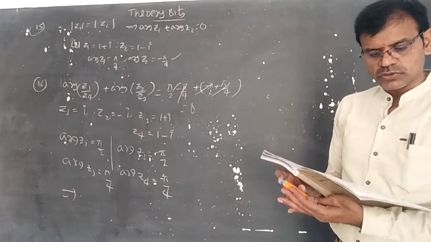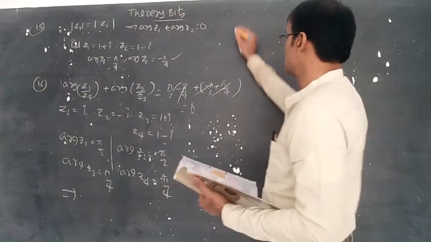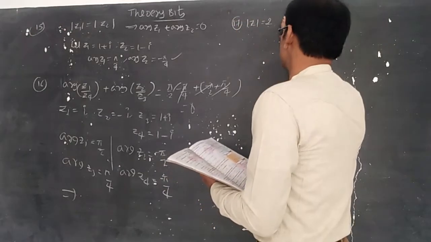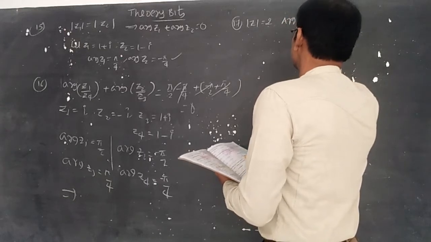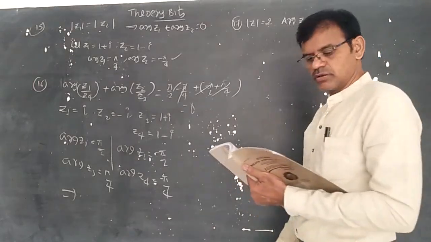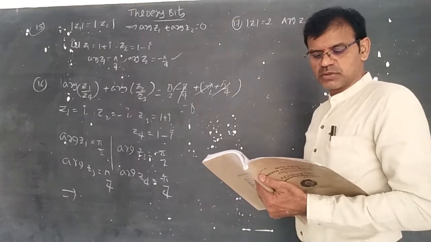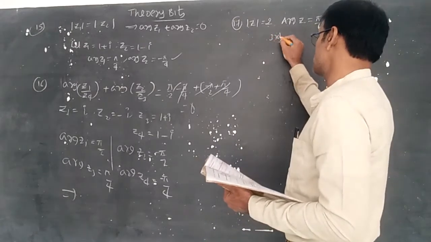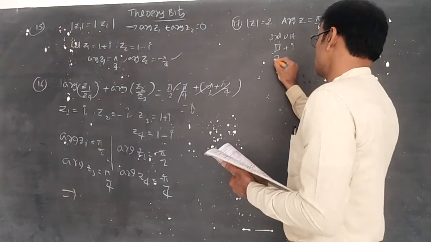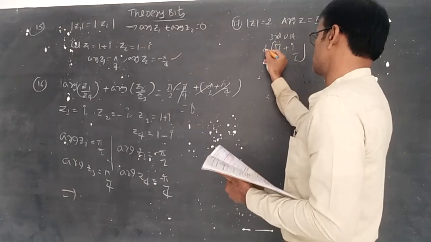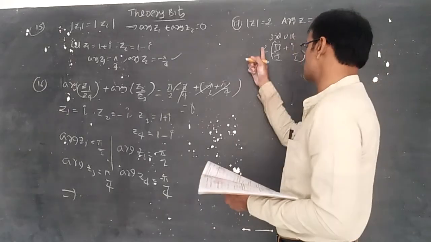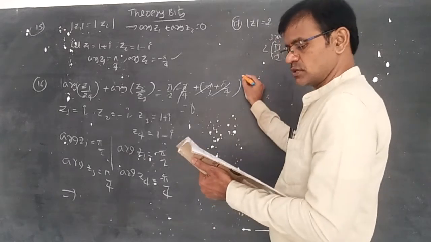Now the 17th question. Modulus of Z is equal to 2 and argument of Z is equal to pi by 6. Then what is the value of Z? Of course, directly the third option, root 3 plus i. If you multiply and divide with 2, this is root 3 plus i, root of root 3 whole square plus 1 square becomes 2, and this is 2 into cos pi by 6 plus i sin pi by 6. It is enough.